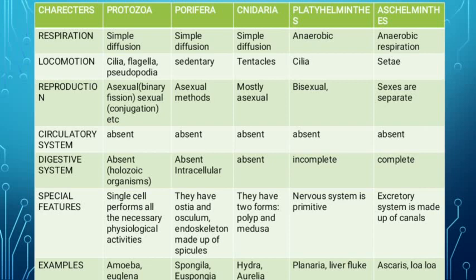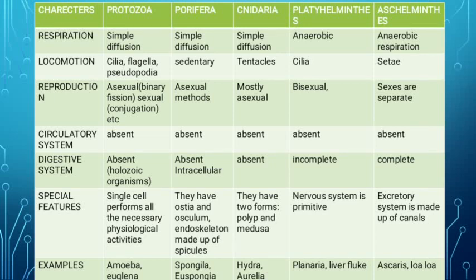Okay, now next is endoskeleton. Endoskeleton means inside the body. Our endoskeleton is made up of what? Bones and muscles. Here the endoskeleton is made up of spicules. Spicules are thorn-like structures, like small pin thorns, you can say. So they are called spicules. Then the examples, Spongilla and Euspongia. Euspongia is like a bath sponge only. So those two examples are